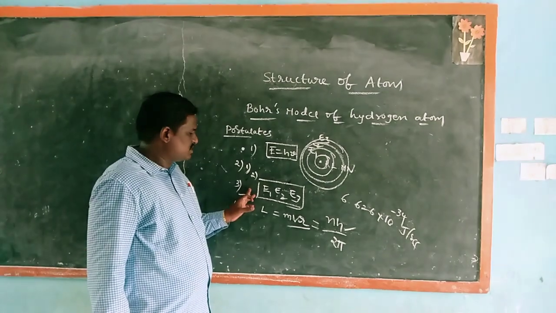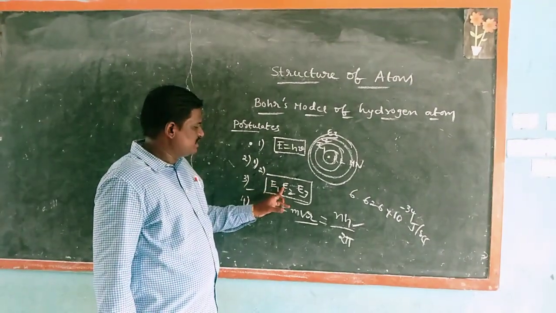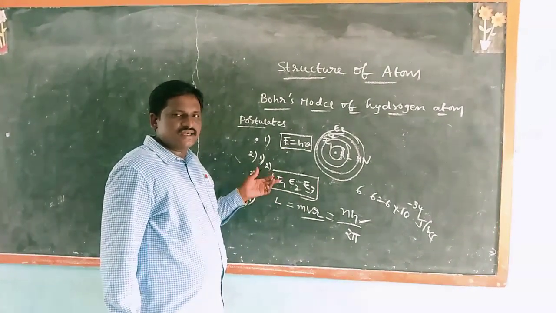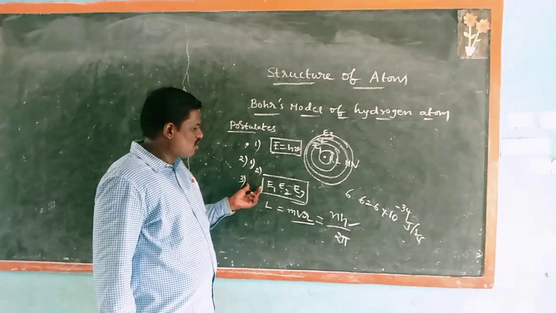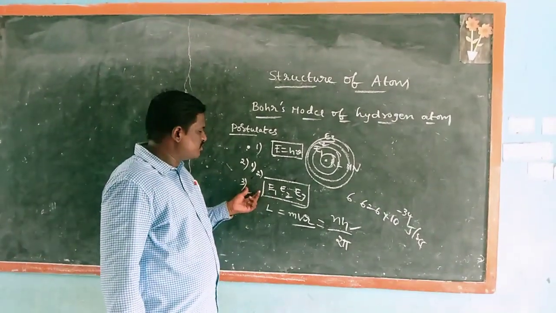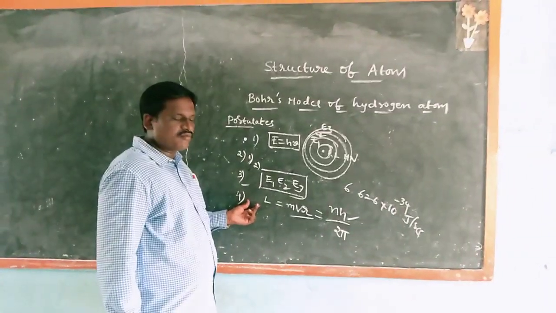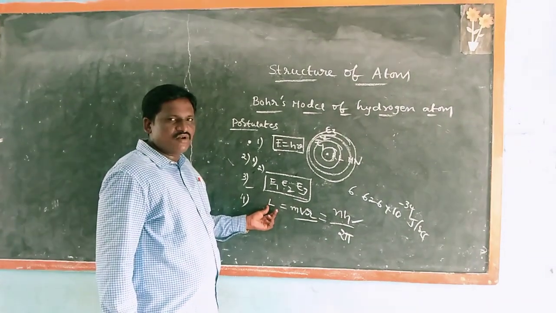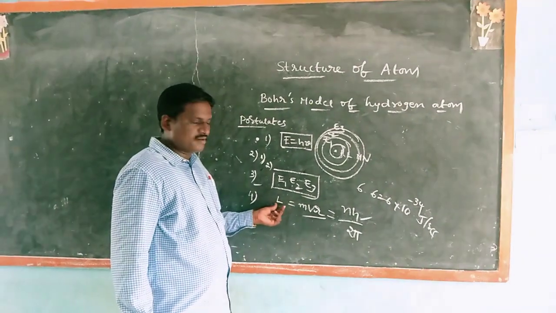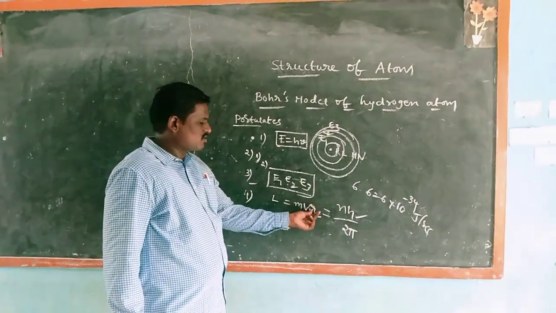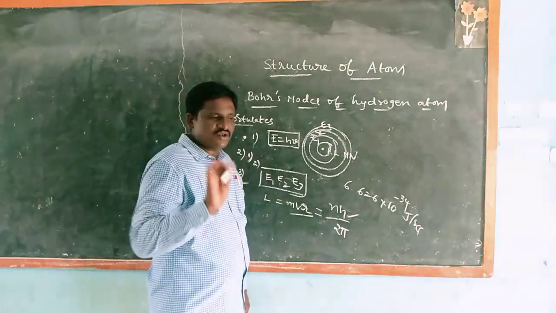Next, the energies of the electrons in an atom occupy certain values E1, E2, E3 and so on, that is, quantized. The states corresponding to these energies are called stationary states and the possible values of the energy are called energy levels. The angular momentum of the electron is an integral multiple of h by 2 pi, where L equals mvr: angular momentum, mass, velocity and radius. These are the postulates.